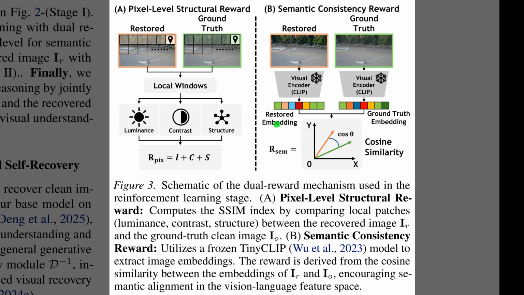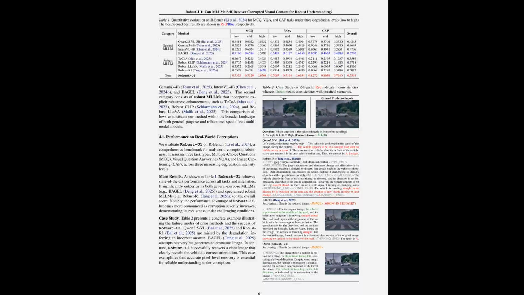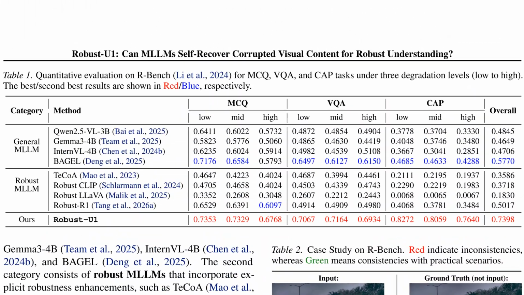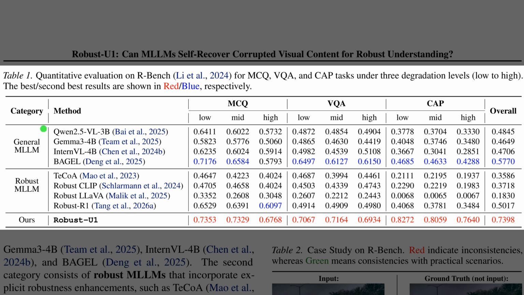On the right, the semantic consistency reward passes both the restored and ground truth images through a frozen contrastive language image pre-training visual encoder. By calculating the cosine similarity between their resulting embeddings, the model ensures that the restored image retains its original meaning.